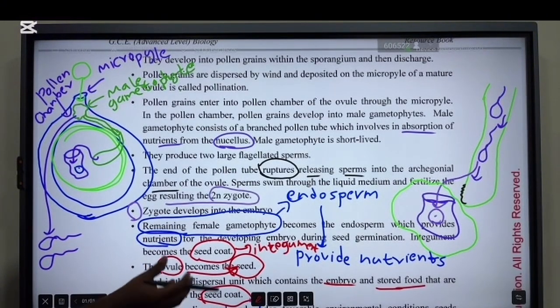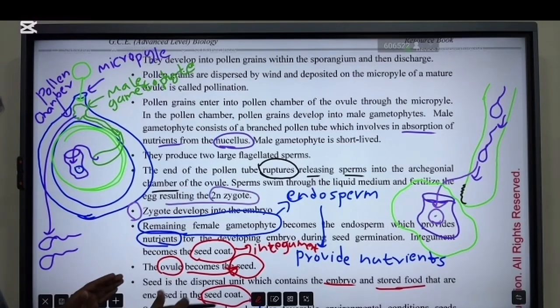Then the covering of the ovule is the integument. Then the integument becomes the seed coat. All right. Then these seeds are dispersed.